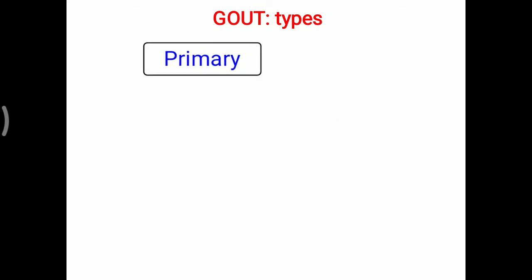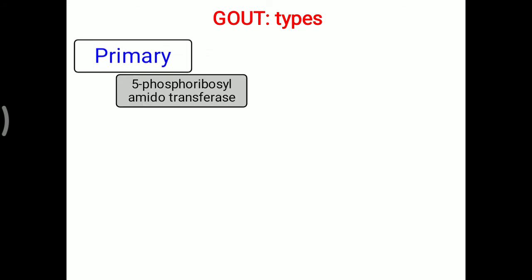In detail, primary gout is related to some enzyme deficiencies. First is the 5-phosphoribosyl amidotransferase enzyme, which is the first enzyme that helps to add the first nitrogen. This enzyme is defective, so there is no sensitive feedback to this enzyme mechanism. The continued activity of purine production goes on, so overall it leads to more production of purine, creating hyperuricemia.